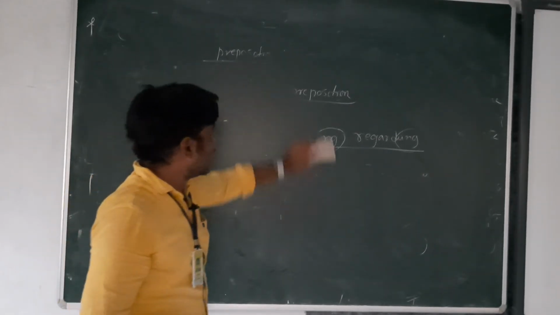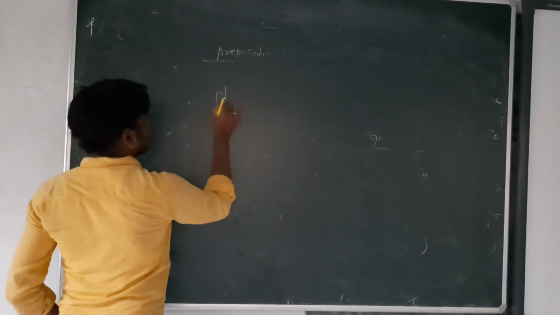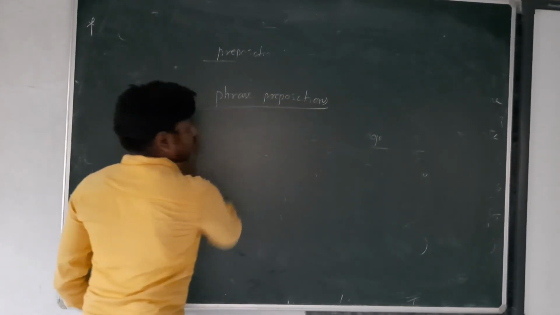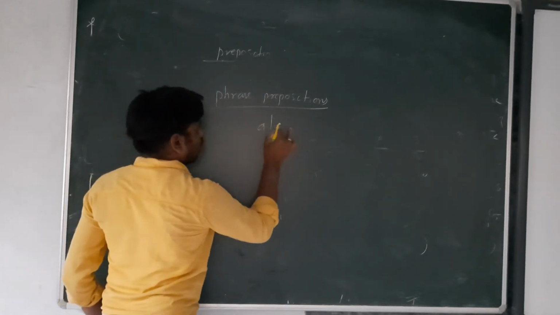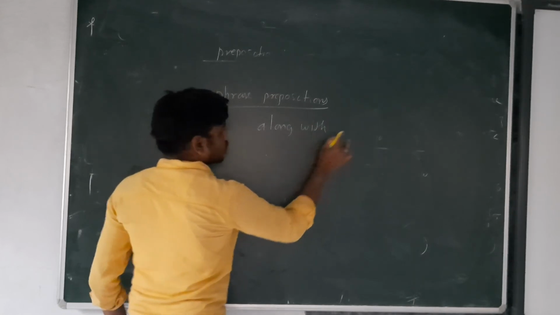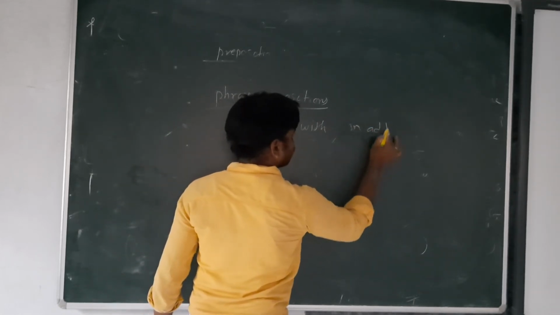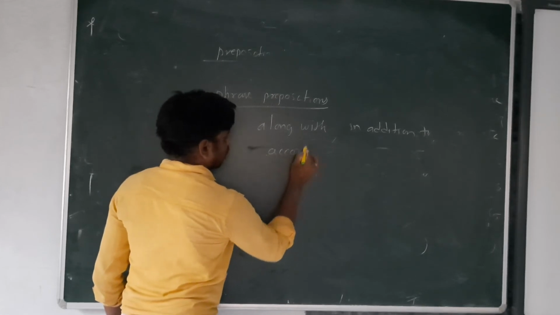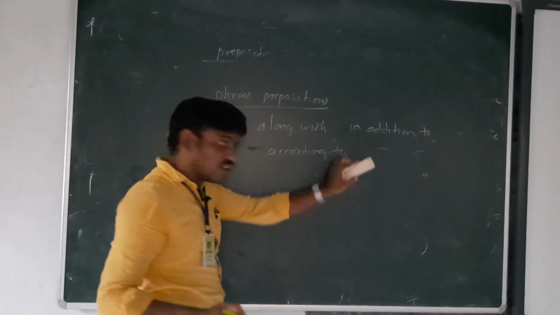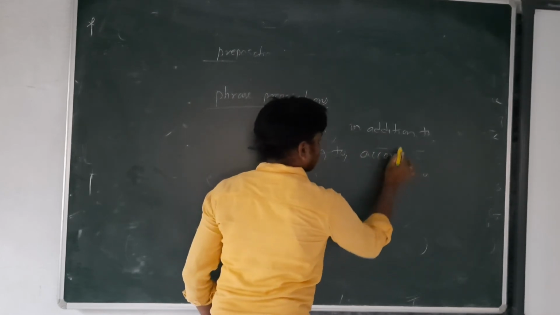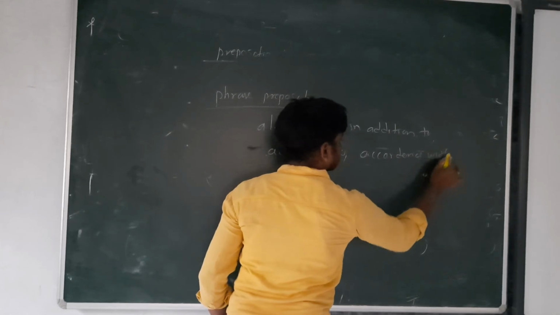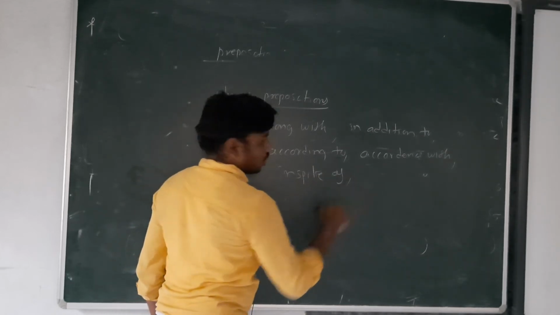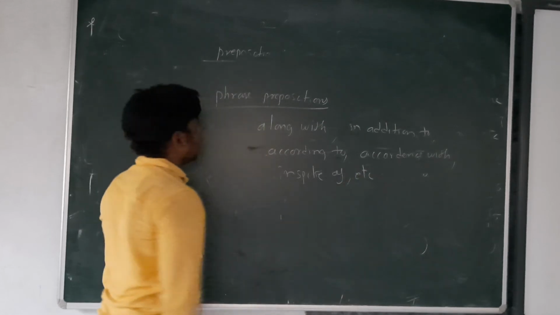The last type is phrase prepositions. What are they? Phrase prepositions are along with, in addition to, according to, accordance with, in spite of, etc. These are called phrase prepositions.